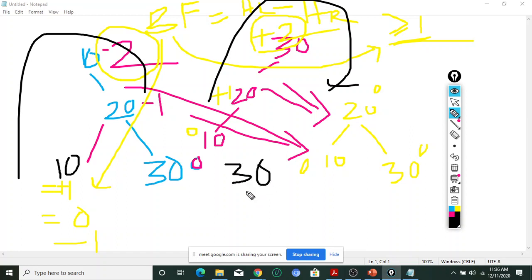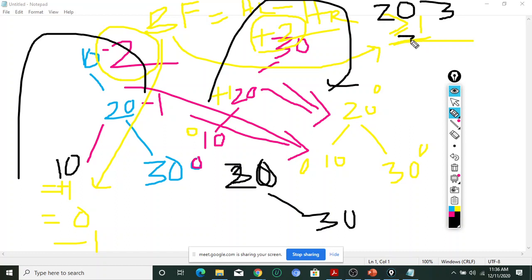For example, make it 20, then 30, and then after that, suppose the order of inserting the keys is 30, then 10.